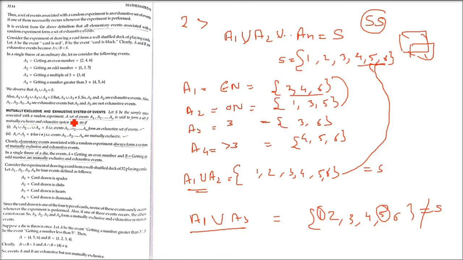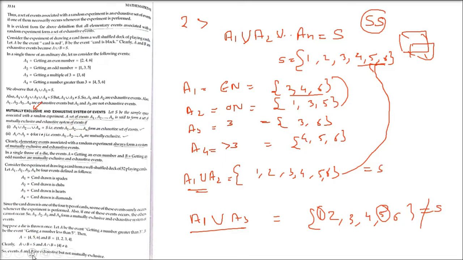Okay. There is one more thing which is coming. One more type is the mutually exclusive and exhaustive system of events. That is, it has to be mutually exclusive also, and it has to be an exhaustive system of events also. Right? So how to do this? How to understand this?